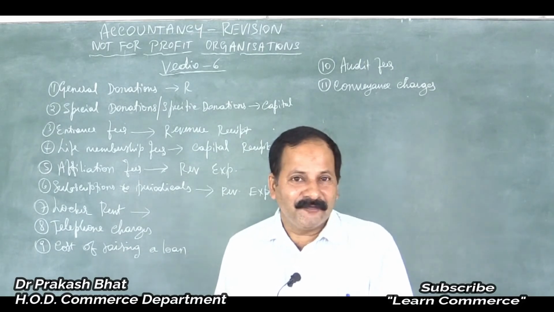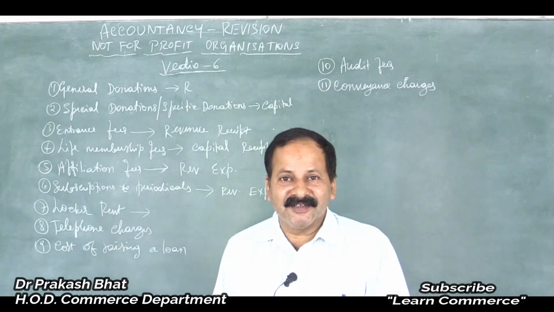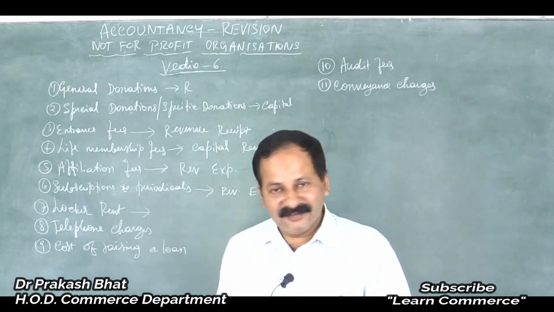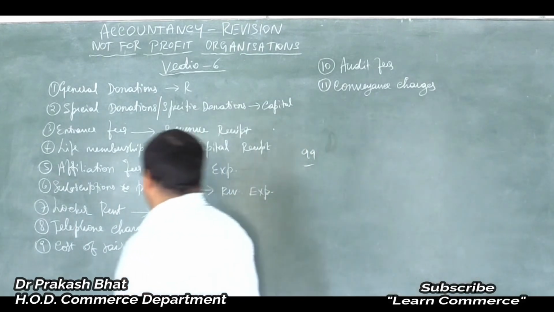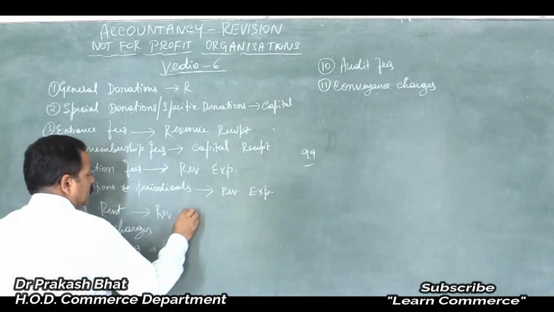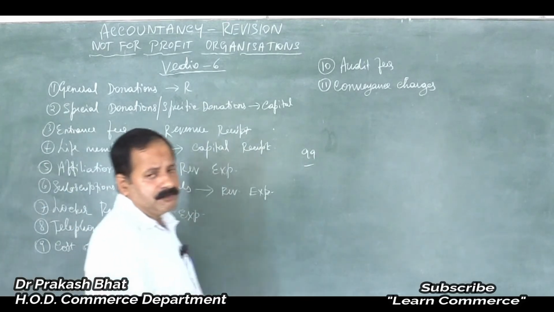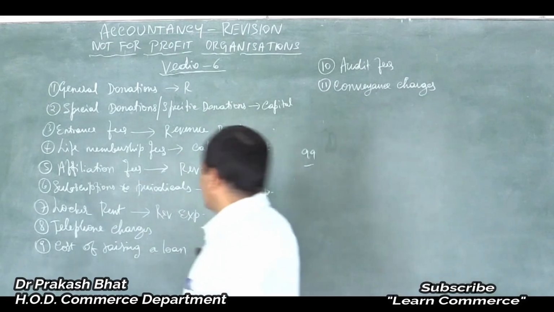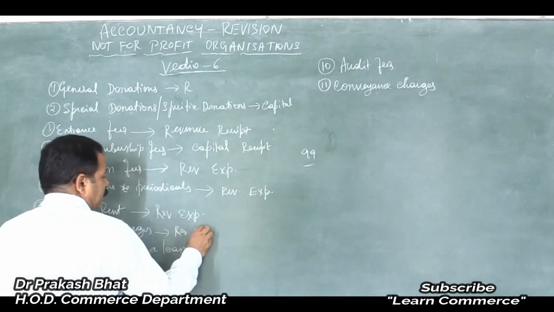Can't say how much cash is there. Maybe it was earned without legal authenticity, isn't it? During that time it will be kept in a safe deposit locker. So locker rent is again revenue expenditure, friends. Telephone charges, no doubt, telephone charges means it is an expenditure. So this is again our revenue expenditure.